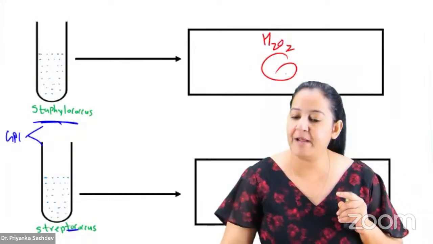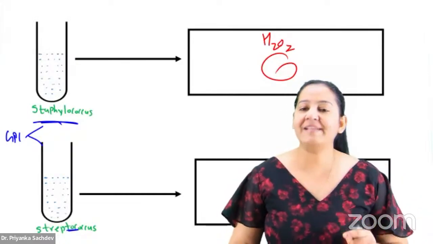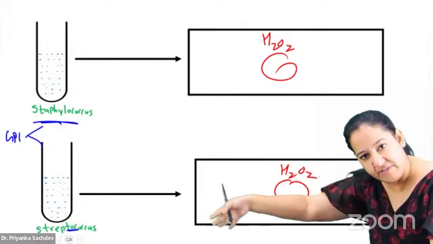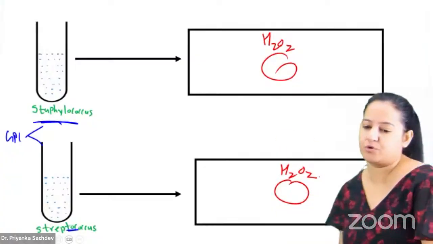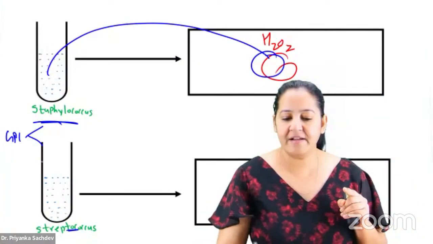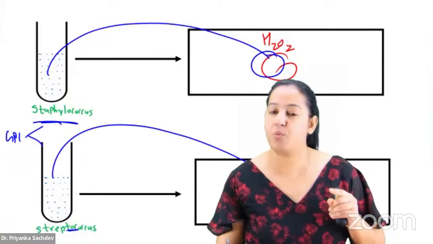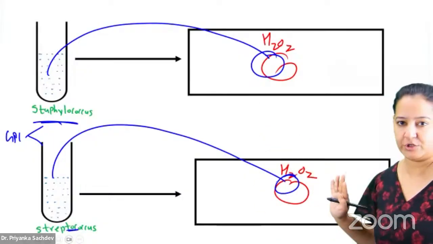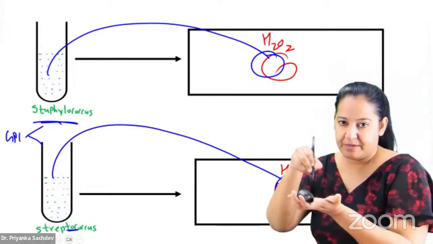It's commercially available and it's a liquid. Just take one drop of H2O2 on the slide like this. Now put your specimen. One drop of Staphylococcus here and one drop of the other specimen here. Whatever your specimen is, whether it contains Staphylococcus or Streptococcus, just mix it with the H2O2 using a stirrer.